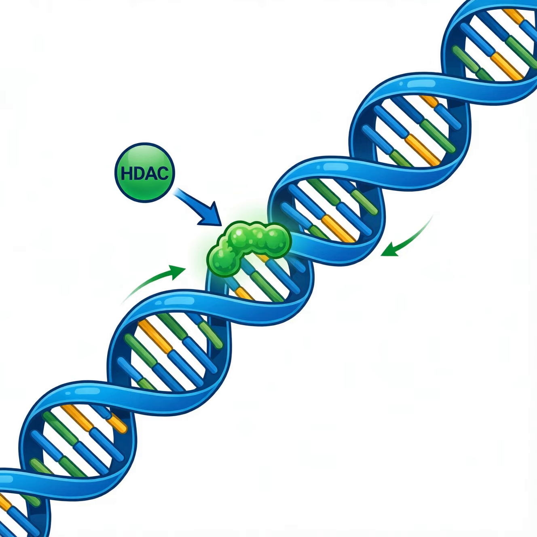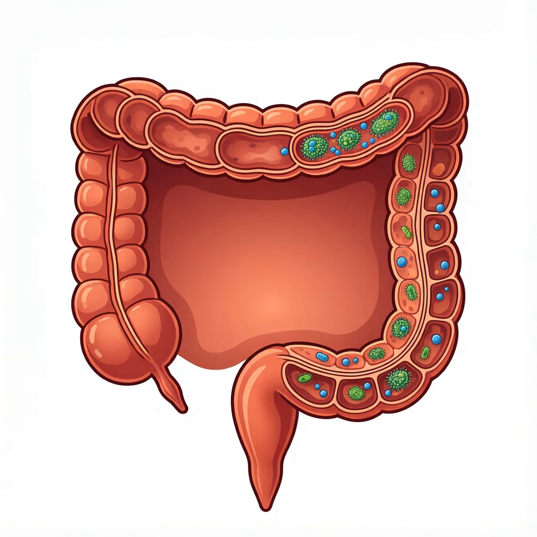Bacteria in the gut produce small molecules that can reach host cells. One key product is butyrate, a short-chain fatty acid generated by fermentation. Butyrate travels across the intestinal epithelium and enters colonocytes. Inside these cells, it inhibits histone deacetylases, or HDAC. HDAC inhibition prevents removal of acetyl groups from histones.